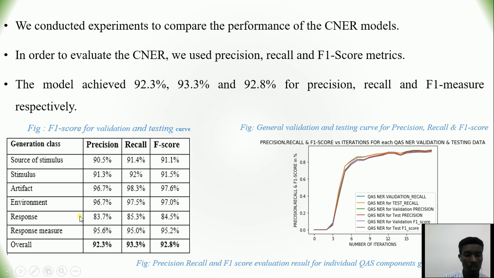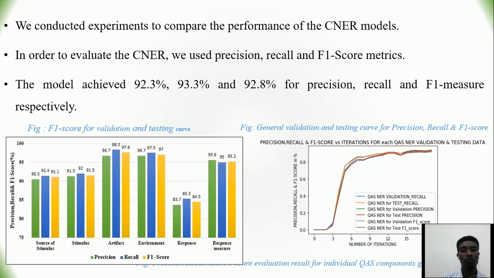Whereas the response is 80.3 and 80.5, which is low when compared to the environment and the artifact. This is due to the data similarity, as well as the fact that most of the time the environment and the artifact are short, but the response is in large segments. So due to that, the response is harder to predict. Our predictions, and here are the conclusions.